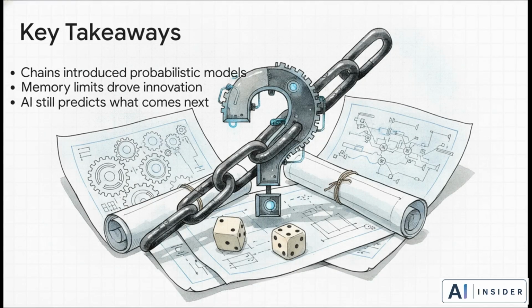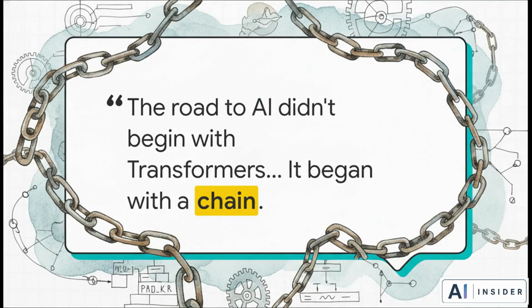So what does this hidden history actually mean for us today? Well, 3 things. First, Markov chains introduced the very concept of probabilistic language modeling. Second, it was the memory limitations of those exact chains that drove decades of relentless AI innovation. And third, even the most insanely advanced multi-billion parameter AI that you're using on your phone right now is still, at its core, essentially answering Markov's original question. Based on the current state, what comes next? When you strip away all the massive neural networks and the complex prompt engineering, the very heartbeat of AI is still just a game of probabilities.